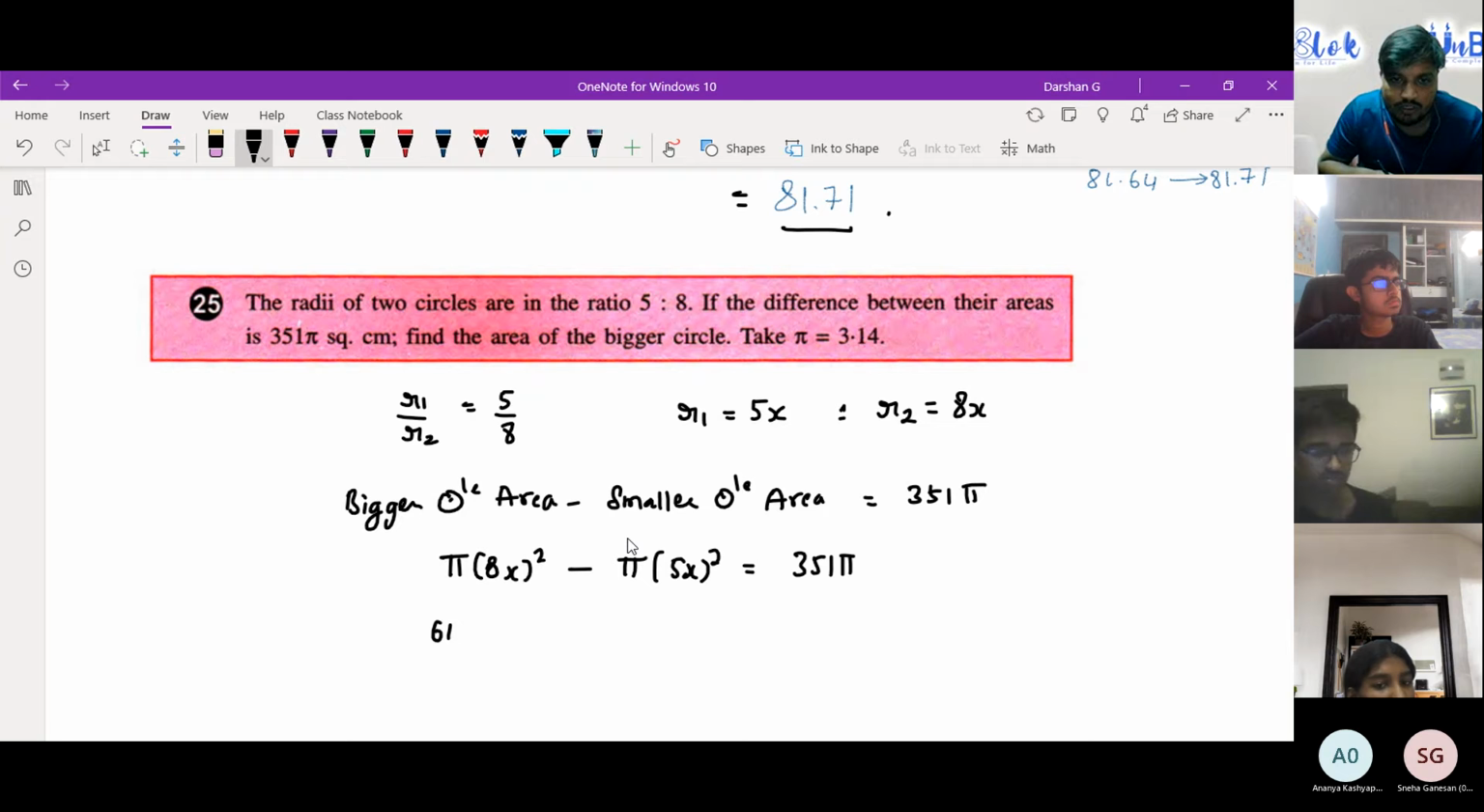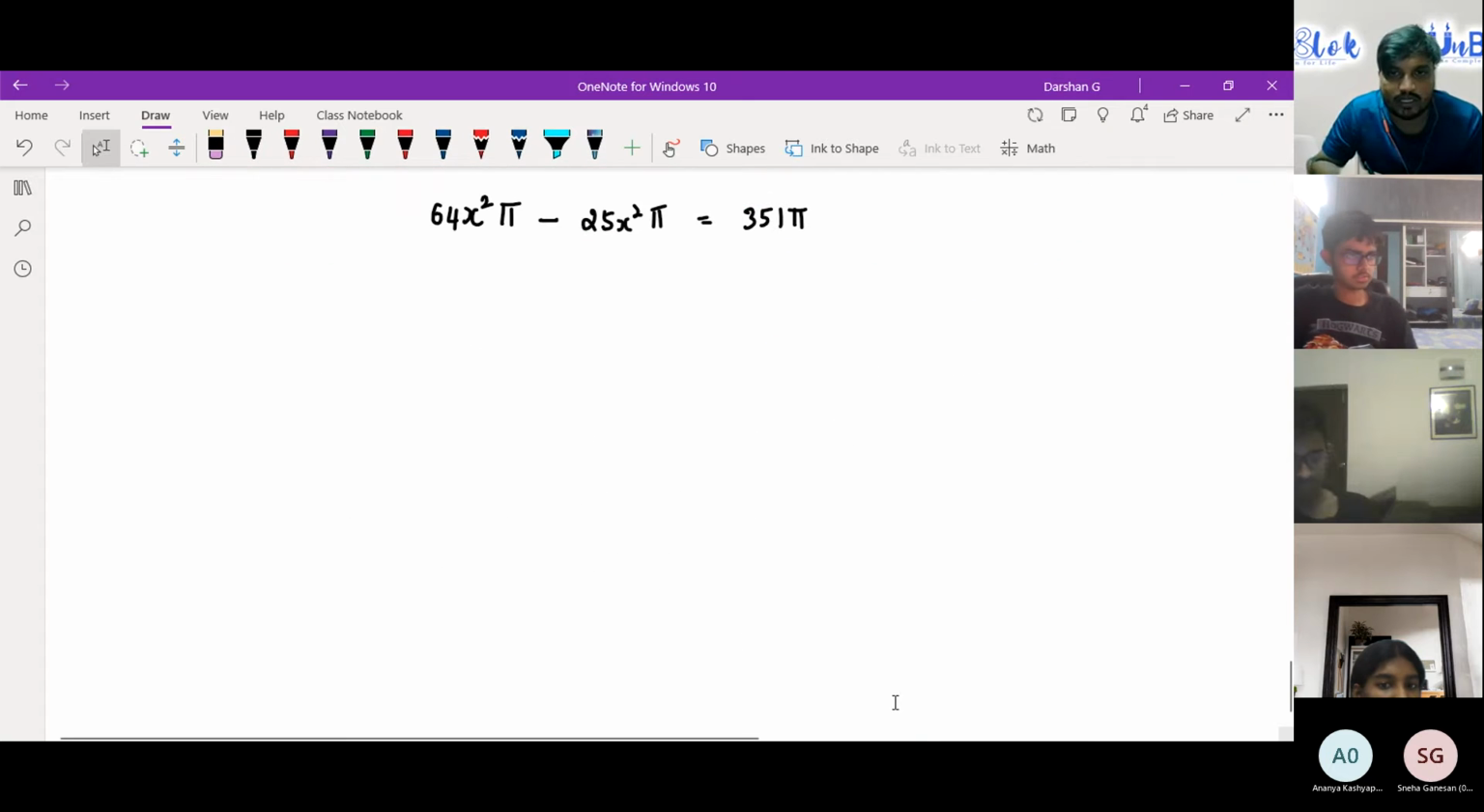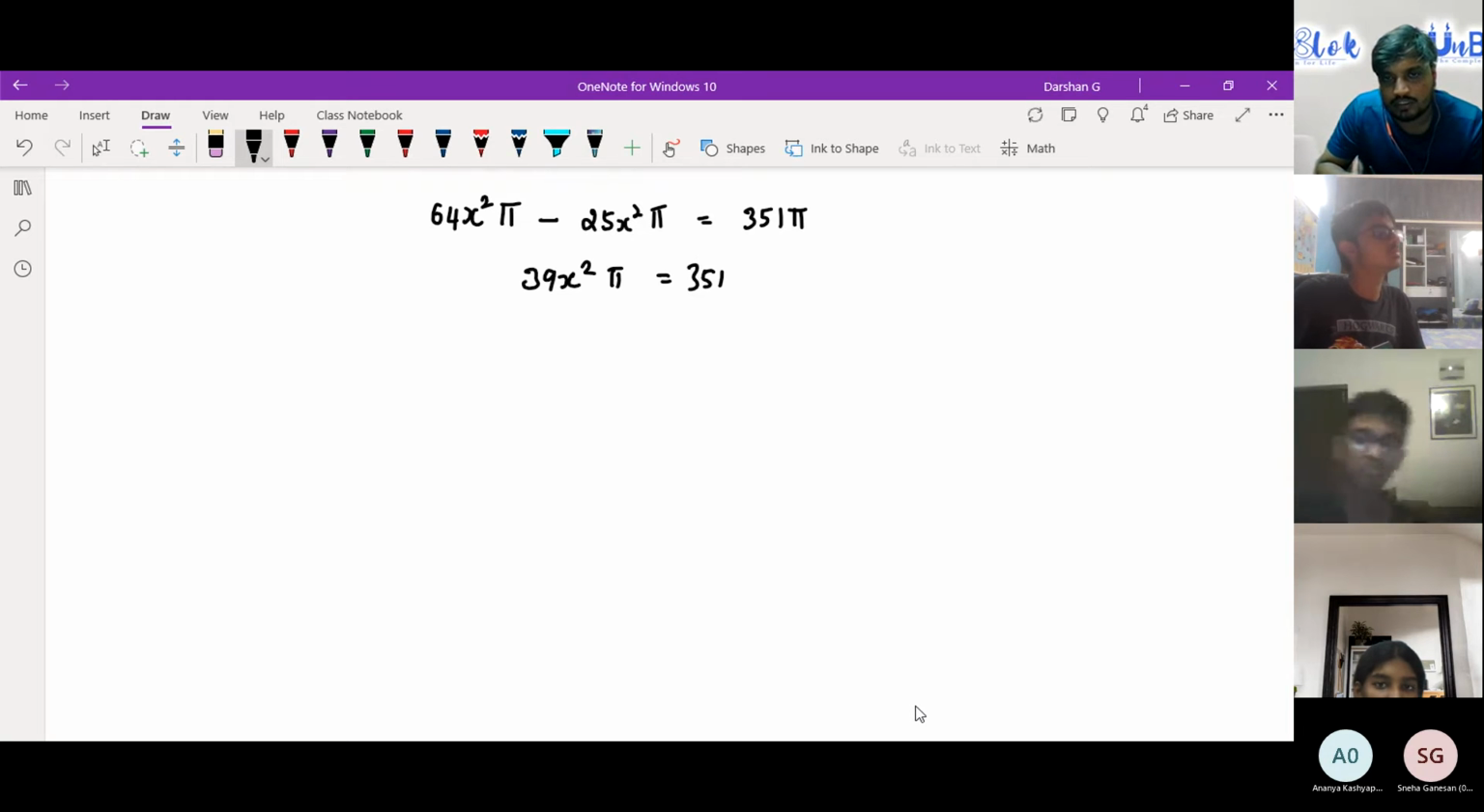Just do this. It is 64 x square pi minus 25 x square pi. Both are like terms. Can I just subtract them? Answer is yes, you can. So what will you get? 64 minus 25. Can Manomai answer? Sir, the answer is 39. 39, correct. So 39 x square pi is equals to 351. Okay, Shruti, what to do from here?